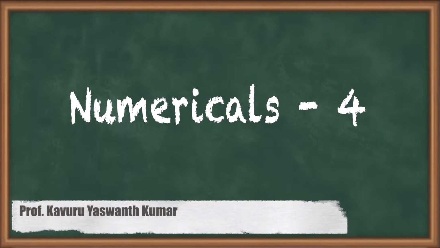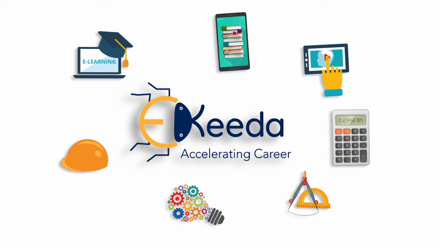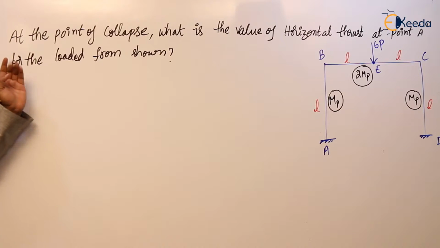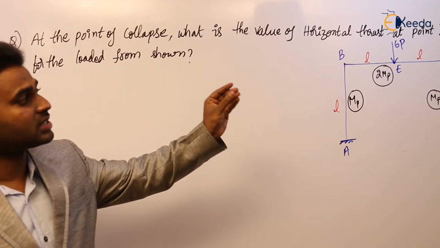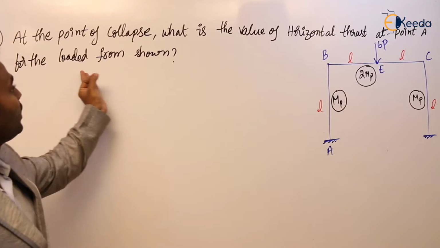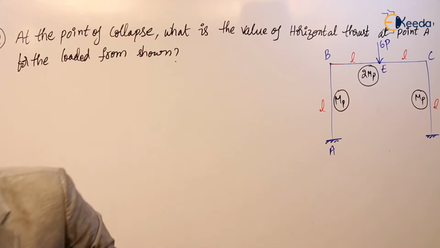Hello everyone. In this video, we'll discuss the fourth question in plastic analysis of frames. Next question: at the point of collapse, what is the value of horizontal thrust at point A for the loaded frame shown?